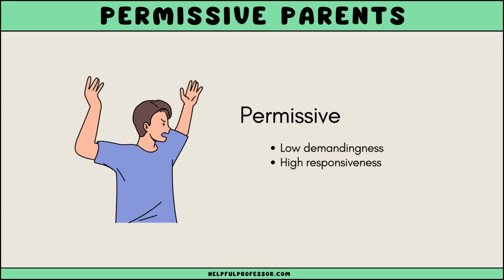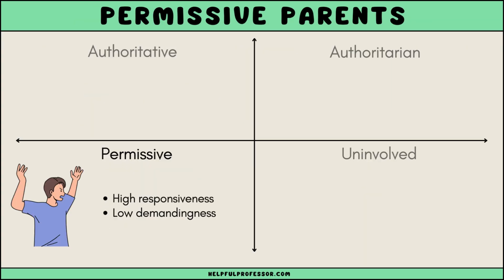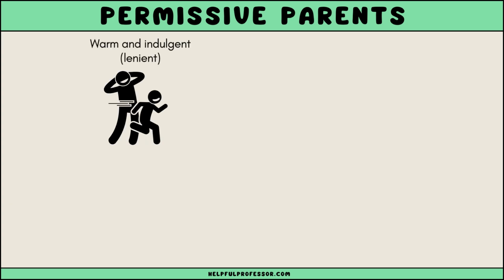Next up, we have permissive parents. These parents are highly responsive to their child's needs and wishes, but set few boundaries or rules. This parenting style is characterized by warmth and indulgence, often described as lenient.